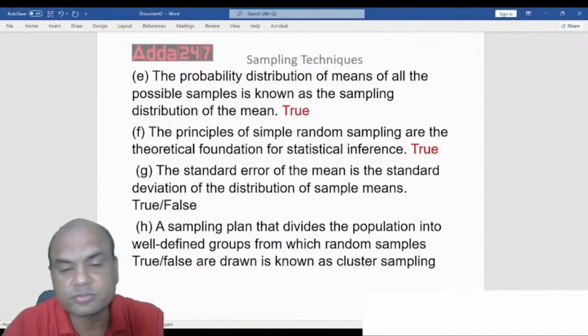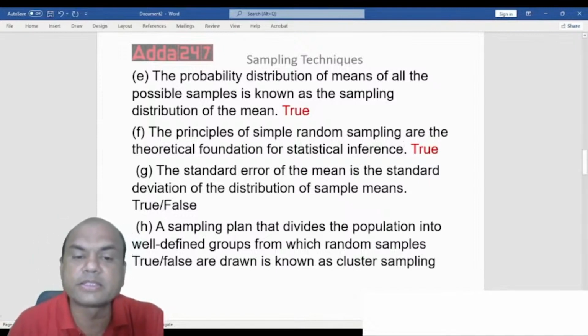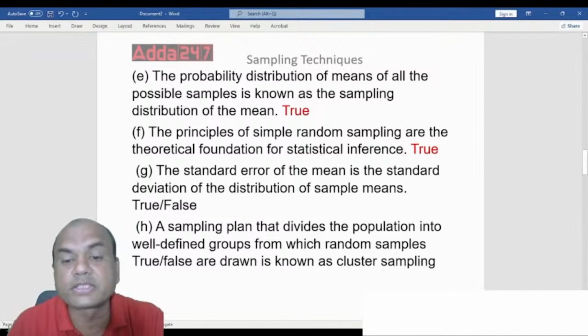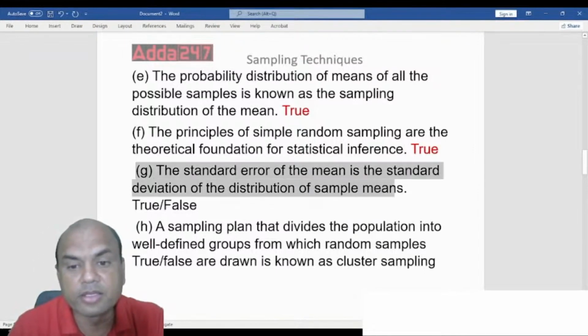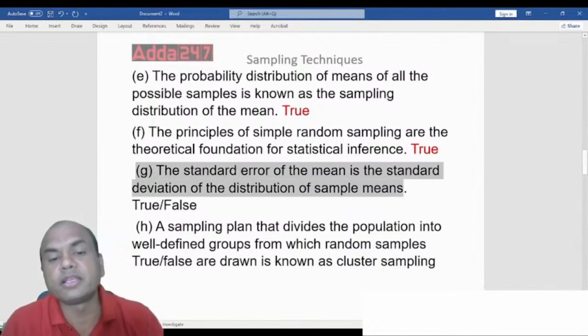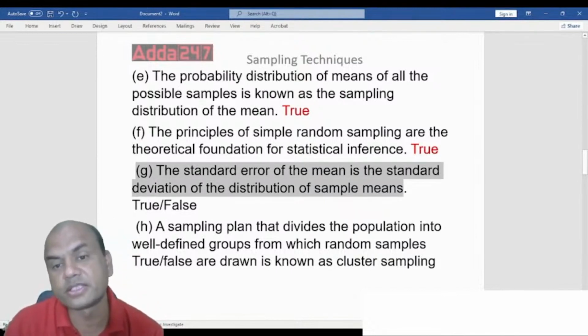Next one. The standard error of the mean is the standard deviation of the distribution of the sample means. See, this we are dealing in. The standard error of the mean is the standard deviation of the distribution of the sample means. Is this true or false?